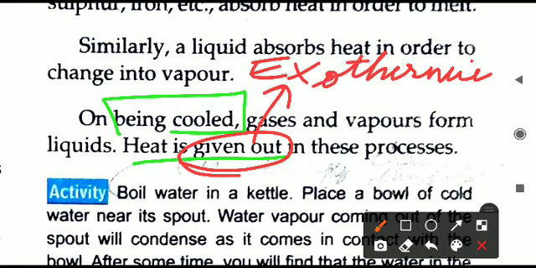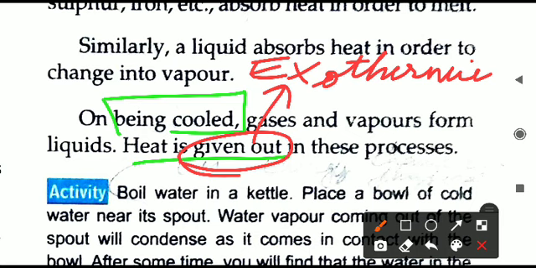So I hope the concept is clear. Changes in state of matter. If heat is absorbed, changing of the solid to liquid, liquid to gas, that is an endothermic change. But the opposite, changing of the gas into liquid and liquid back into the solid, that is an exothermic change.